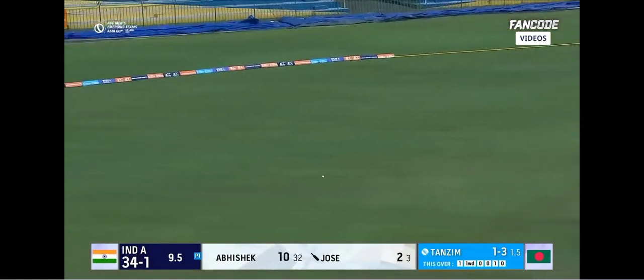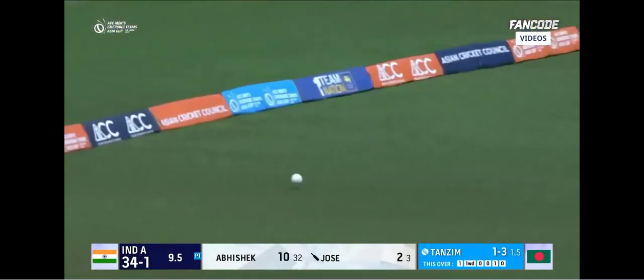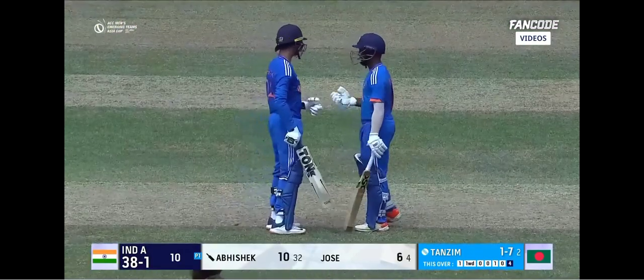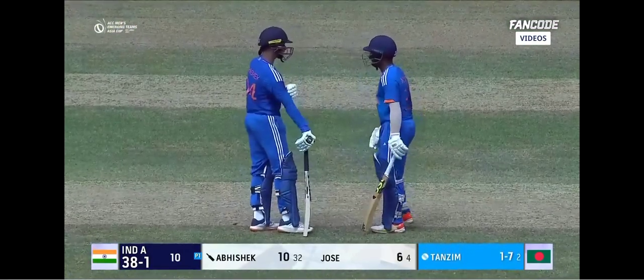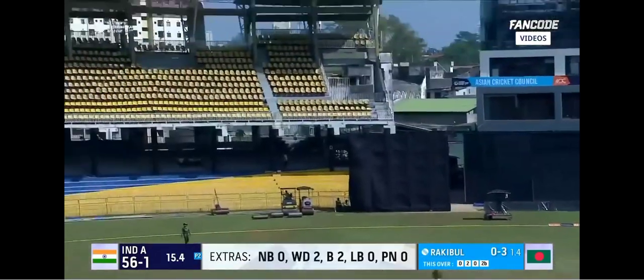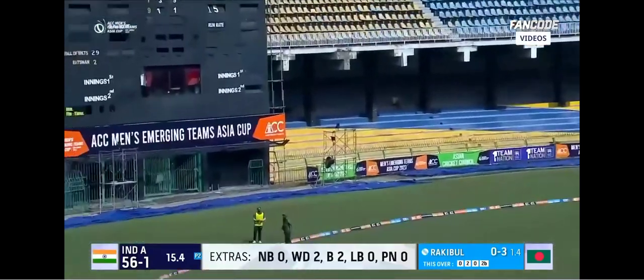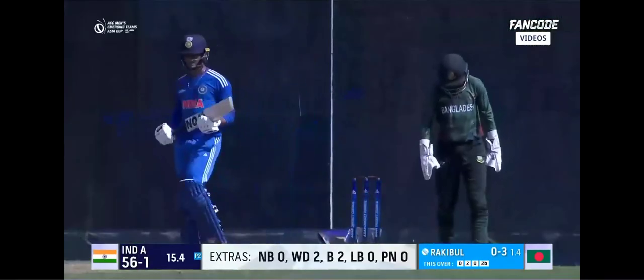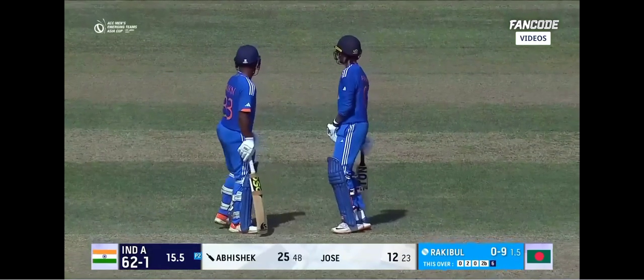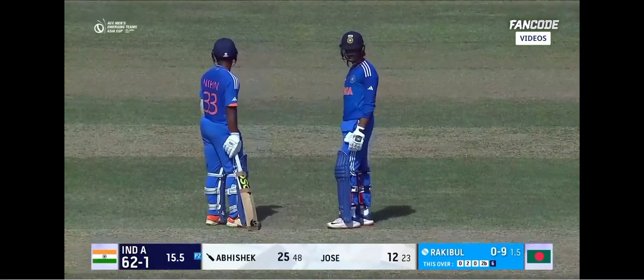Nicely timed and into the gap. A first boundary for Nick Jose. He's also been in good nick. End of the over, and that also brings about the end of the first power play. Oh, he's answered that with a big shot, and he will get maximum. And that is the first 6 that we've seen in the India A innings.